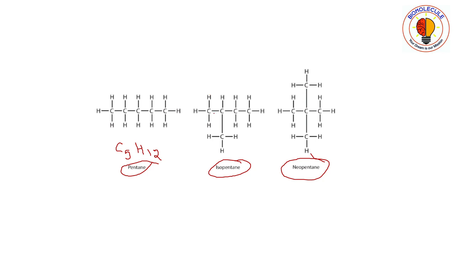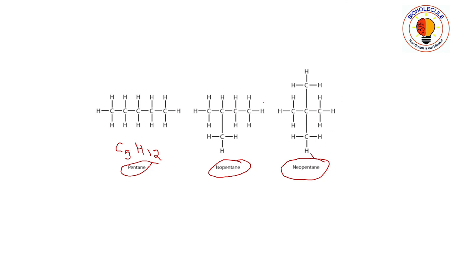In isopentane also, there are 5 carbon atoms and 12 hydrogen atoms. Similarly, neopentane has 5 carbon atoms and 12 hydrogen atoms.